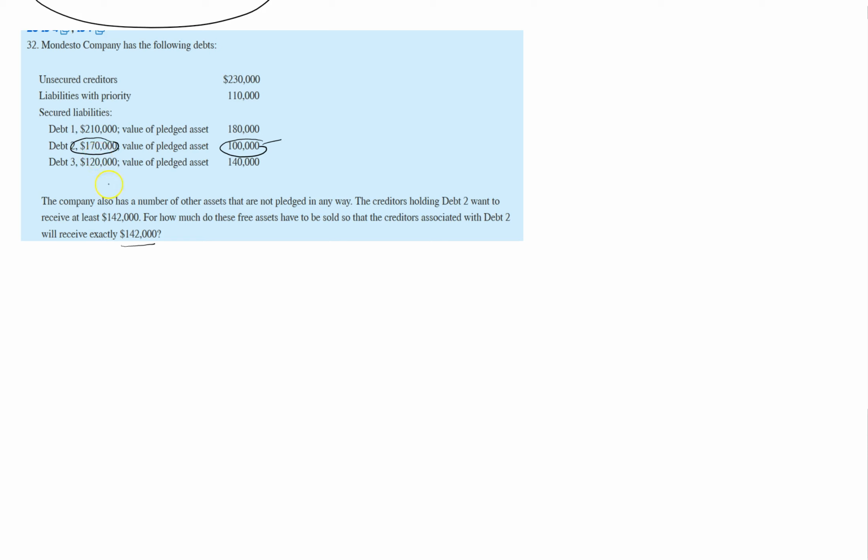The total value of debt 2 is $170,000, and it is backed up by an asset worth $100,000. So the unsecured portion is $70,000.